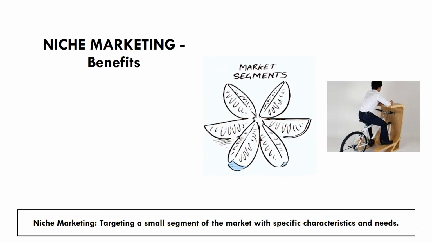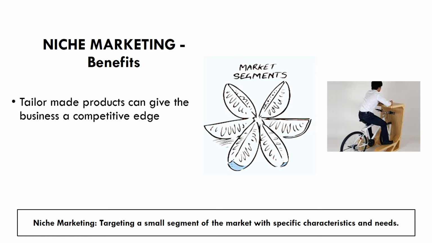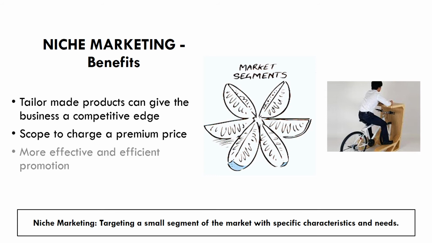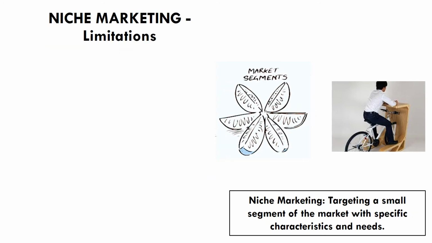So let's have a look at the benefits of this approach, targeting a small specific group of a larger market. Well, we can tailor make our products to that particular group of customers, that particular segment of the market, to give us a competitive edge. We may be able to charge a premium price because the customers have specific characteristics and needs that we are meeting directly, and so can charge a high price. We might be able to target our customers with our promotion more effectively because we know it's this particular group of customers with this particular need. Therefore, if we advertise here, we're going to reach them. If we try and advertise more broadly for a mass marketing approach, it might be a bit more tricky.